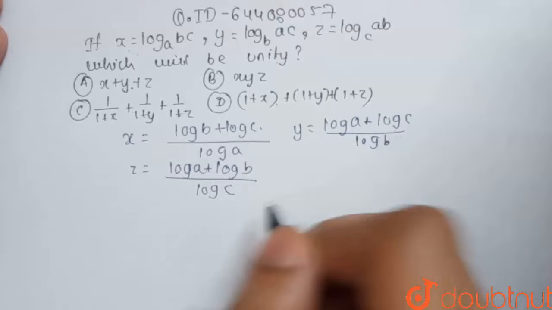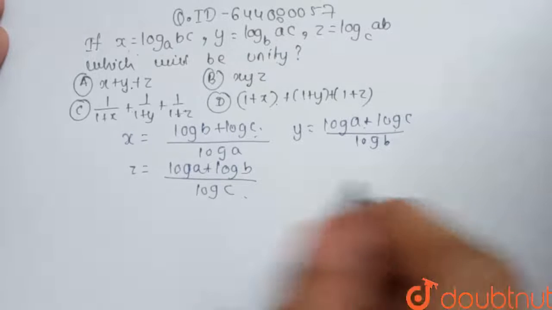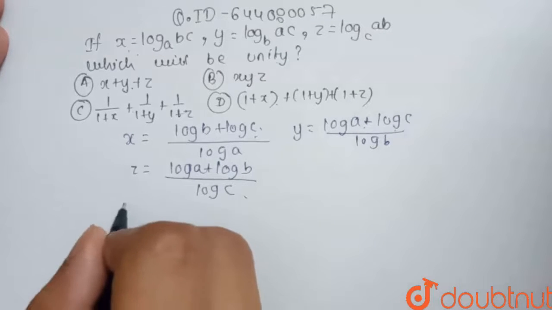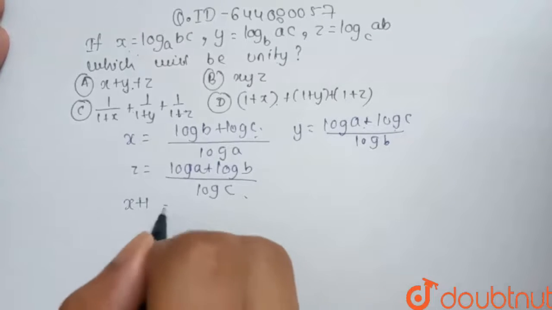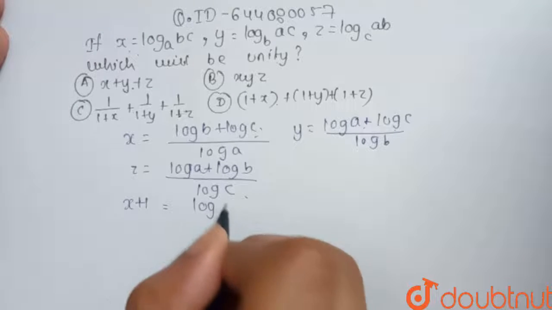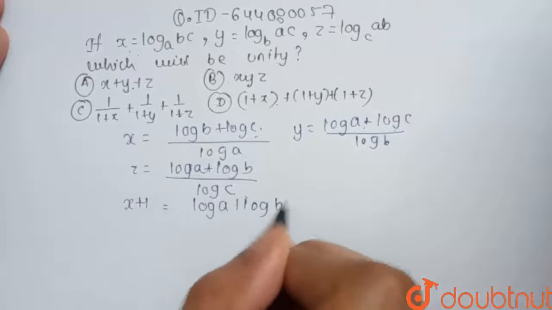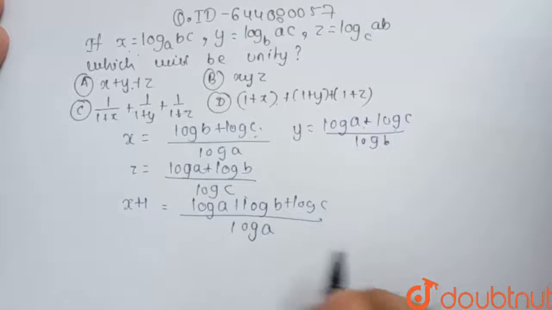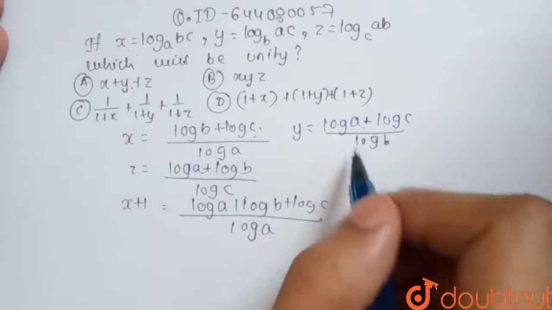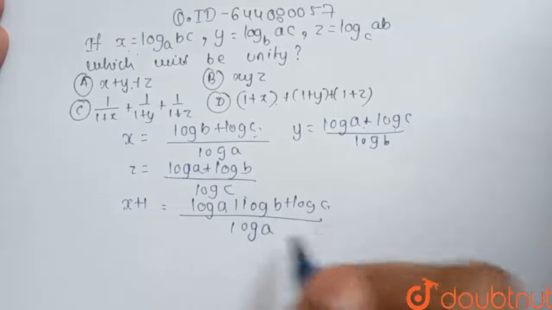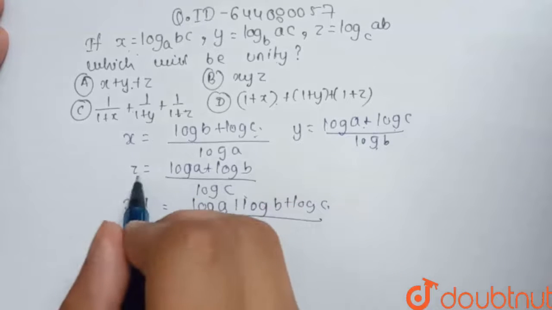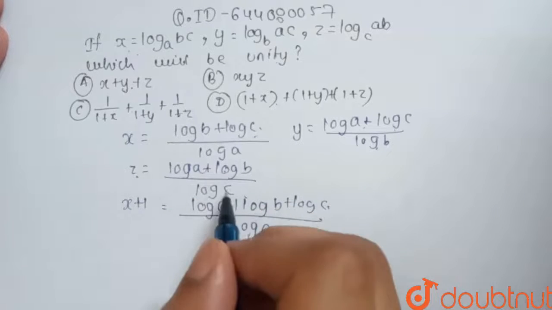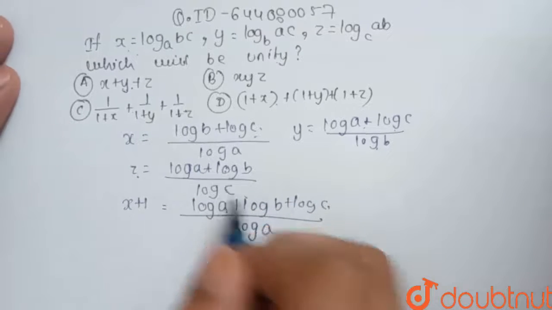Now putting in the options, if we add 1 to each and every term, we get x + 1 equals (log a + log b + log c) / log a. Similarly, y + 1 will be the same numerator with denominator log b. For z also, the numerator will be the same and the denominator will be log c.